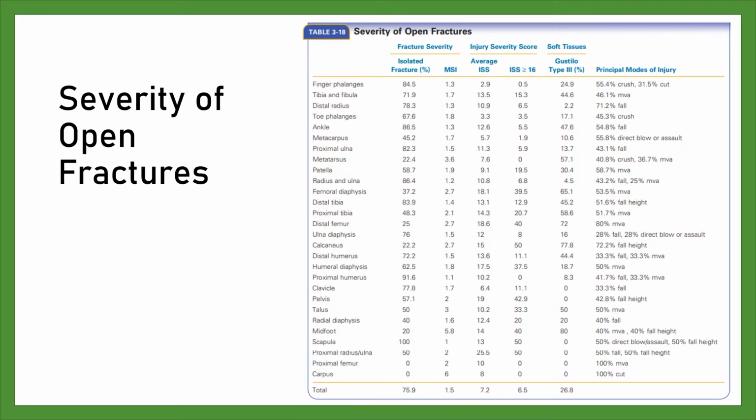Severity of open fractures. This table shows that open lower limb fractures tend to be more severe than open upper limb fractures. Open fractures of the femoral diaphysis, distal femur, patella, proximal tibia, tibial diaphysis, distal tibia, talus, and calcaneus tend to be associated with the highest ISS and NISS and the highest prevalence of Gustilo III fractures. The majority of these fractures were caused by high-energy injuries such as motor vehicle accidents or falls from height. The highest prevalence of Gustilo type 3 fractures is seen in fractures of the hindfoot and midfoot.